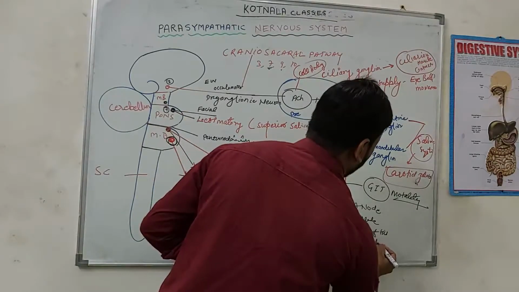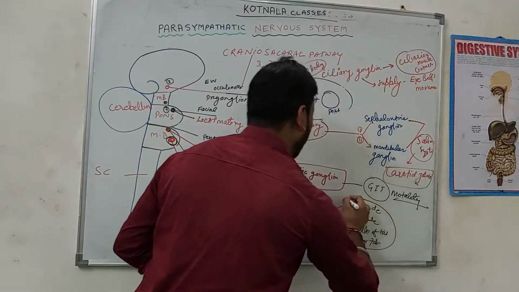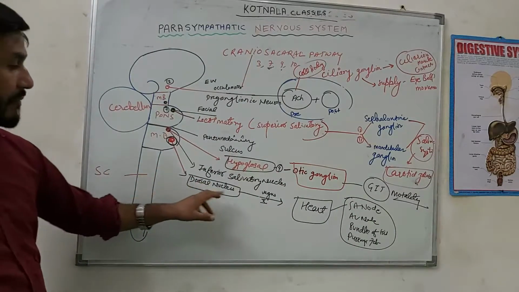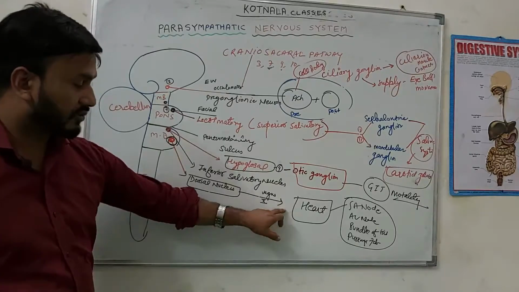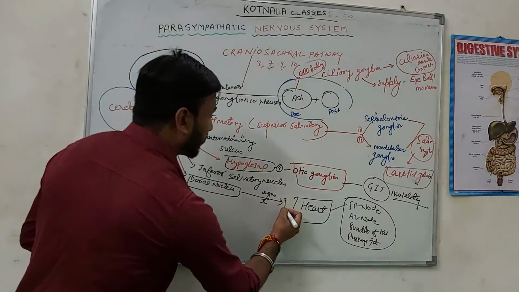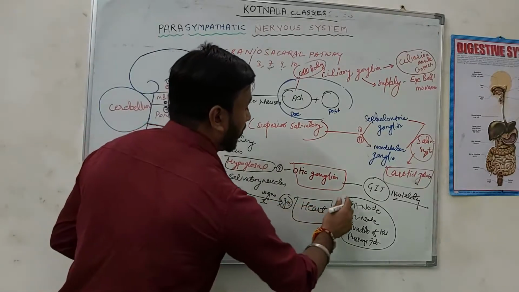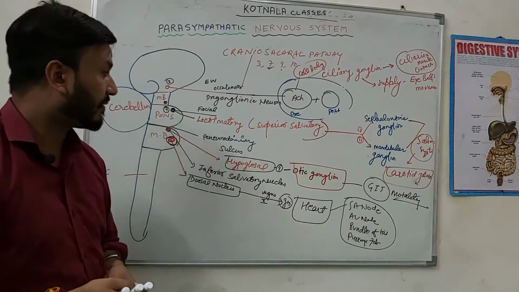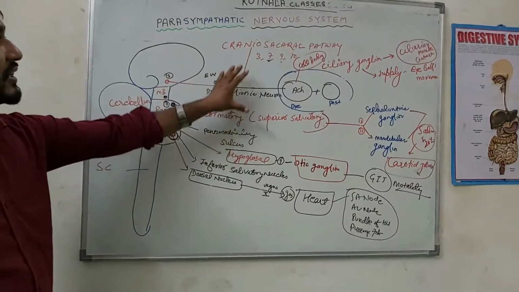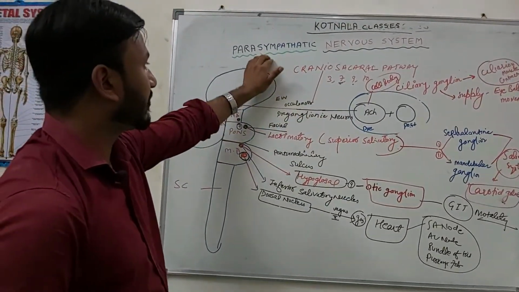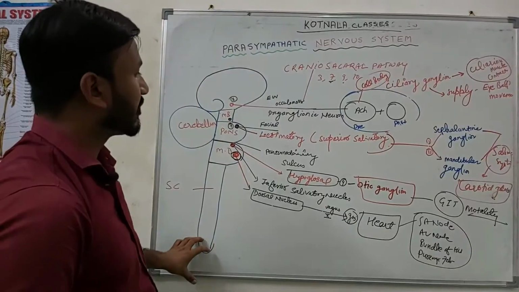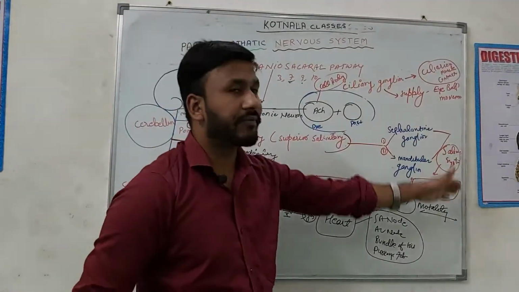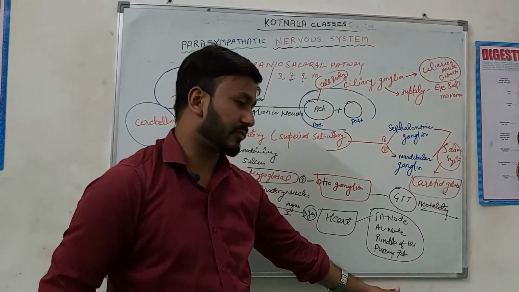That means the vagus nerve supplies through the dorsal nucleus, by the vagus ganglion, to the heart and functions on the SA node, AV node, bundle of His and Purkinje fiber system. That means the craniosacral pathway of the parasympathetic nervous system is associated with cranial nerves. Different ganglia are involved in this and function on different body systems, right?